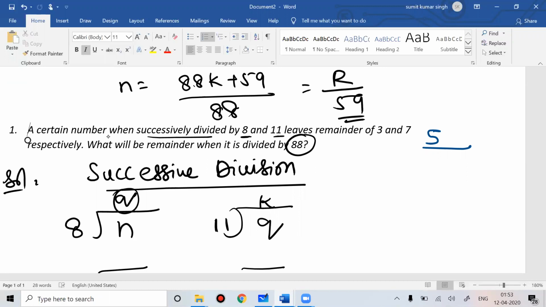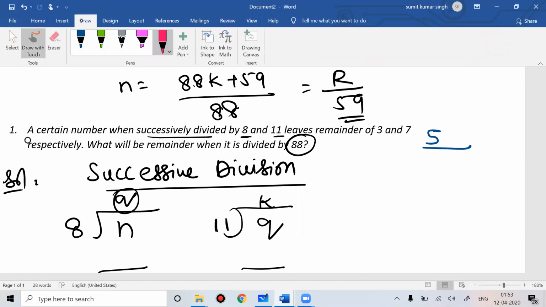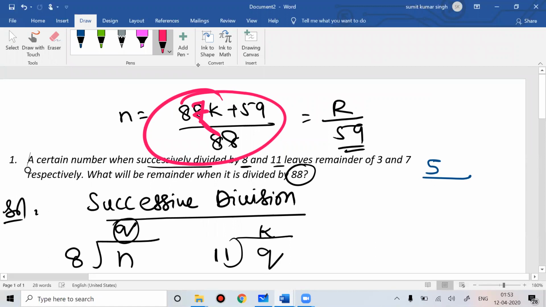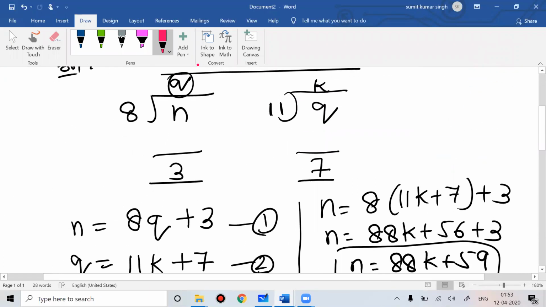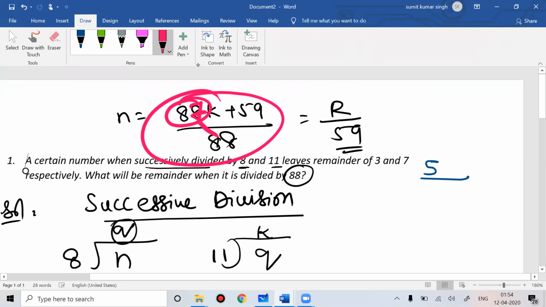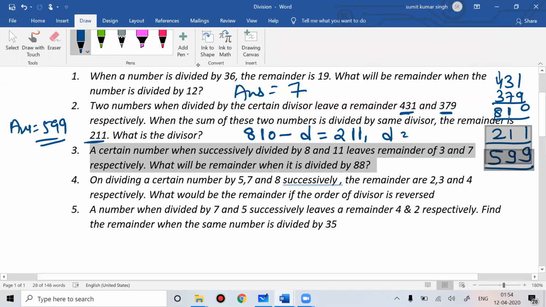Imagine that in place of 88 this was 87. Then your answer would be cannot be determined. To get the answer for this problem, the number should be divisible by the divisor. Otherwise you never get the answer. It is very common sense. When you are dividing, it should be divisible, otherwise it is not possible. Now, next thing, the same successive division problem.